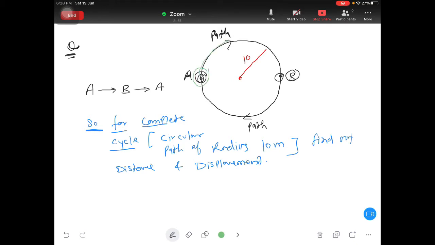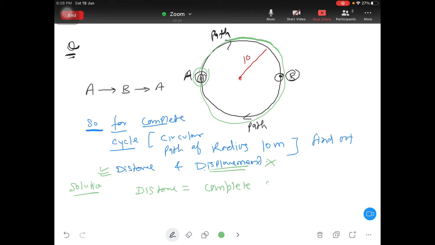Okay, so original path is nothing but the circumference. So your solution, how will you write? Interesting part. Displacement is interesting part. First you finish distance. Actually your answer is wrong for displacement, but let's do distance first. So distance is nothing but complete circumference, right?